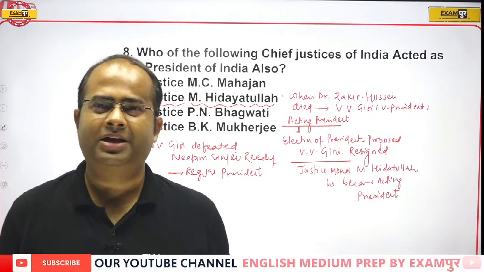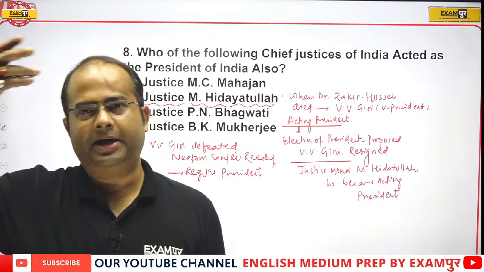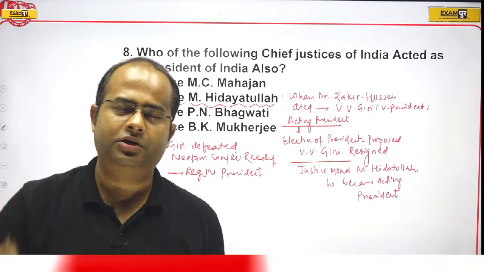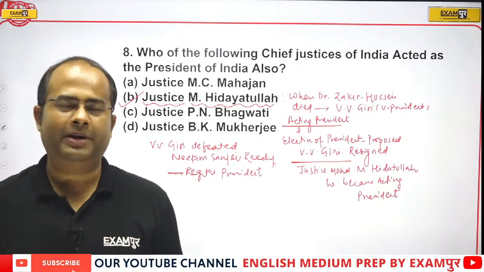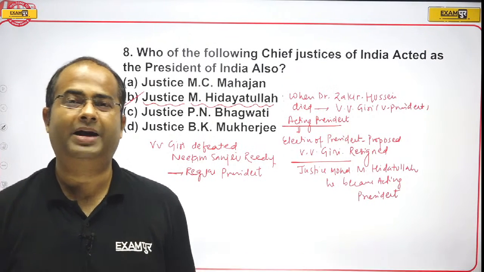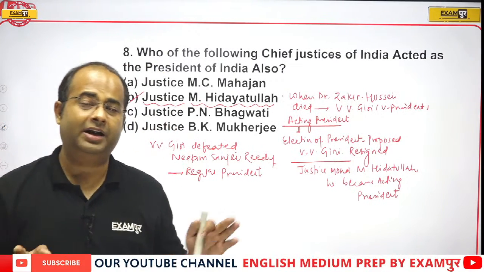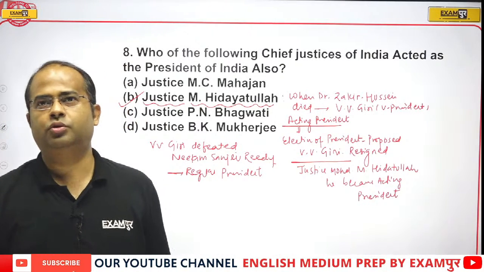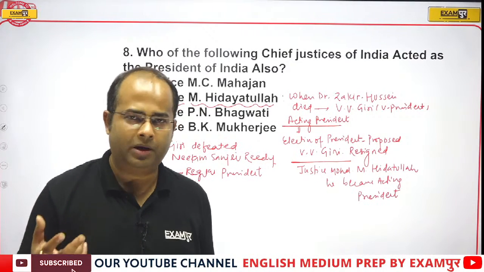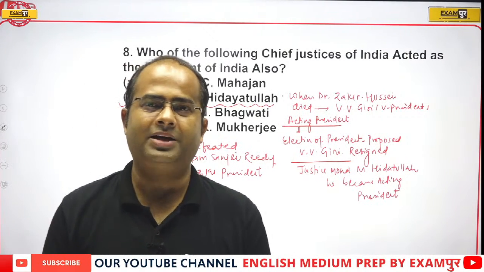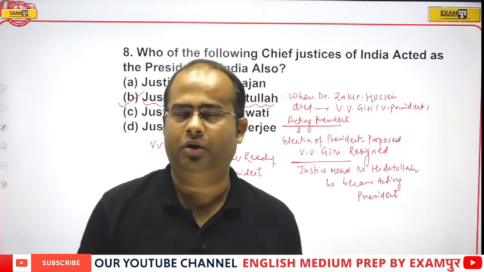The chances are very less, although VV Giri was declared as the independent candidate by Indira Gandhi. He was not the official candidate of Congress. Congress backed Neelam Sanjeeva Reddy, but Neelam Sanjeeva Reddy was defeated by VV Giri. He was the candidate of Mrs. Indira Gandhi, an independent candidate, not backed by Congress.